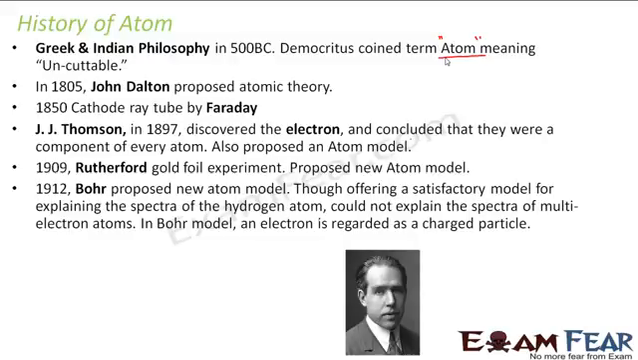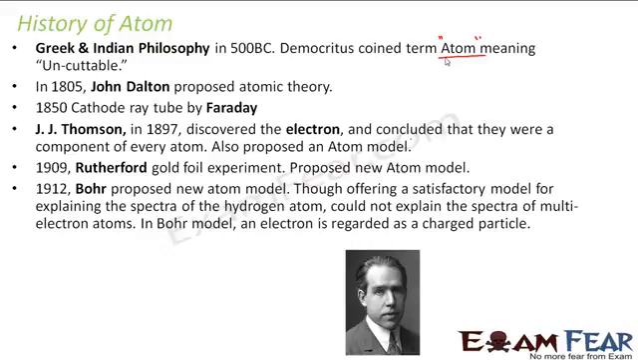Thereafter, in 1912, came Bohr, who proposed a new model of the atom. Though offering a satisfactory model for explaining the spectra of the hydrogen atom, it could not explain the spectra of multi-electron atoms. I'm sure right now you're not understanding any of these, what is spectra, what are multi-electron atoms. So in the Bohr atom, an electron is considered as a charged particle.